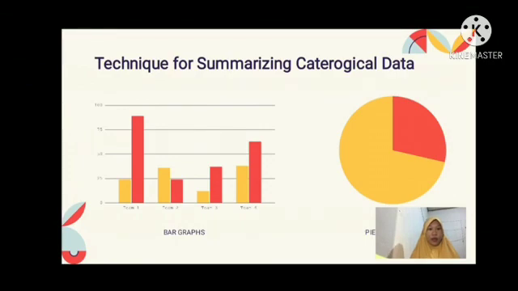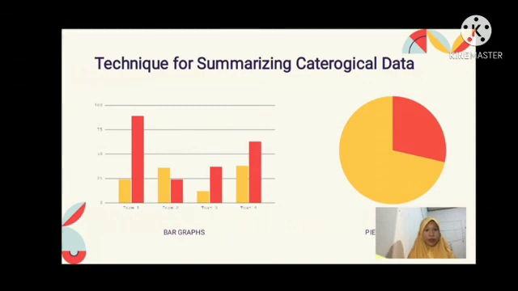And here we have the techniques for summarizing categorical data. The first one is bar graphs, a chart that plots data using columns that represent the total amount of observations in the data for that category.